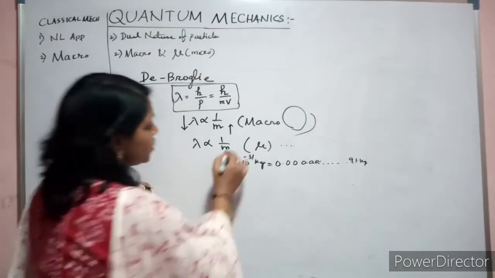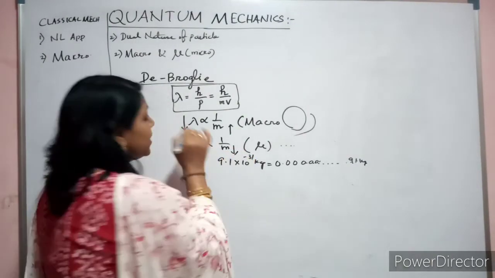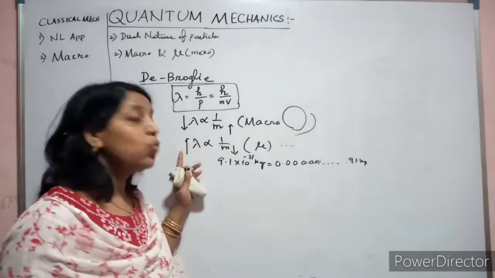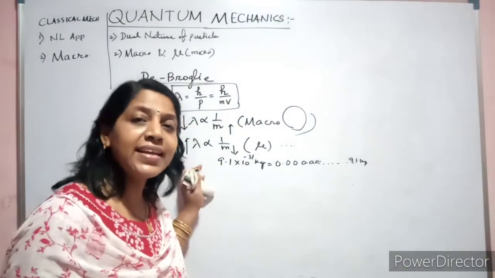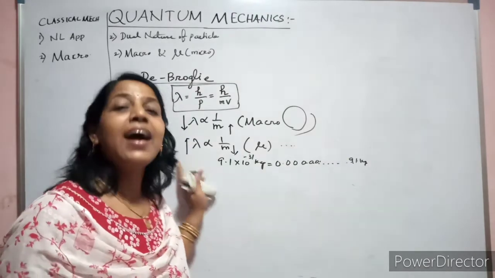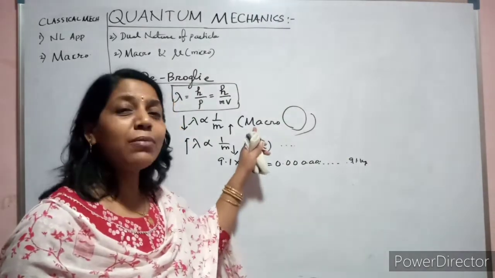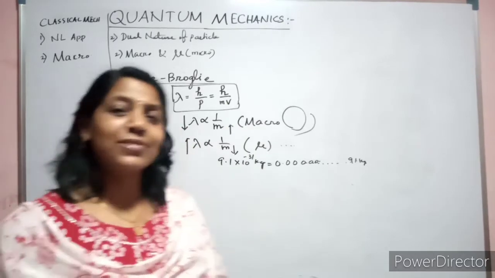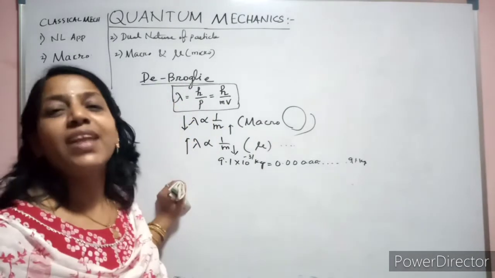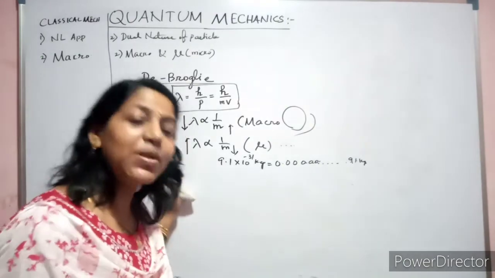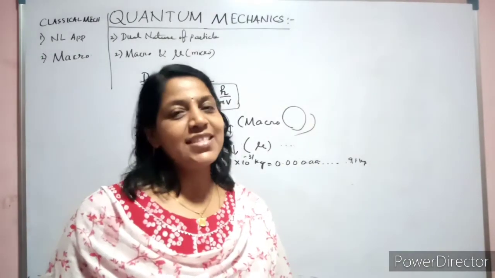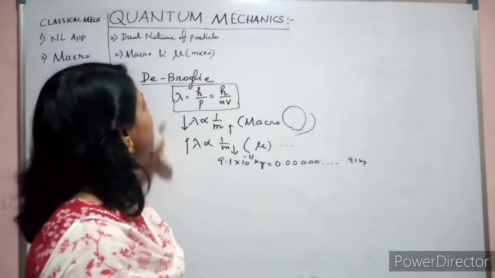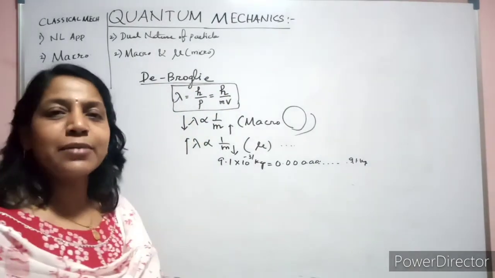So when the mass is so small, obviously the wavelength will be very high. So here the wave character is dominating. At which level? At micro level. In macro level, mass is dominating. That's why we are not able to find out this wavelength. Though it exists, we are not able to distinguish it. Clear about it? Now let us see what happens once de Broglie gave this statement.